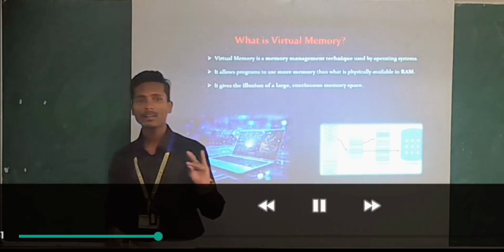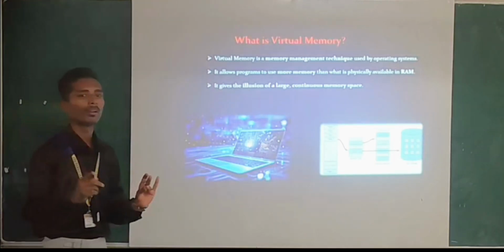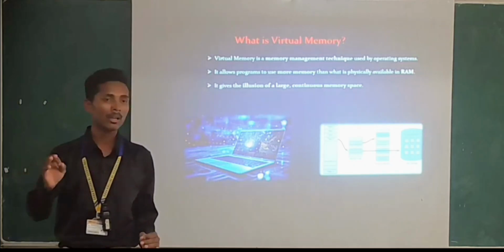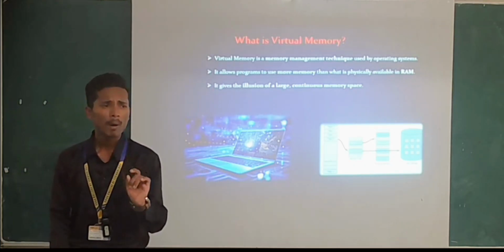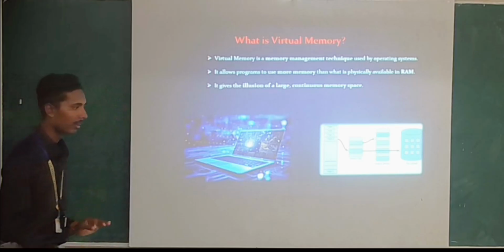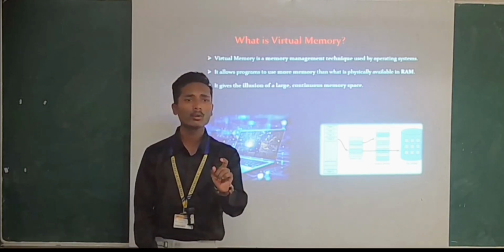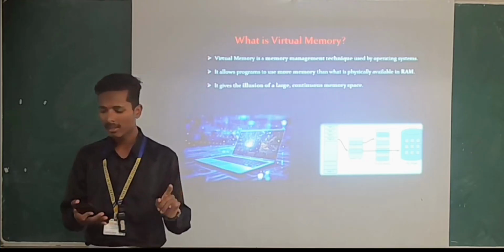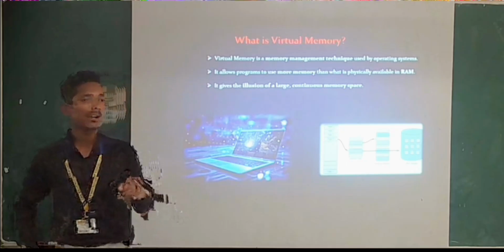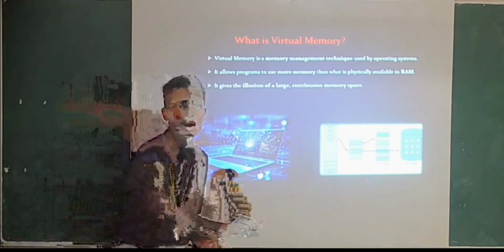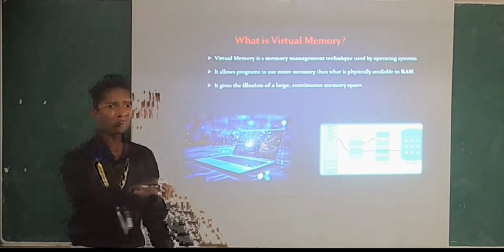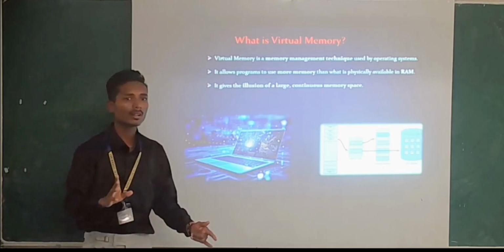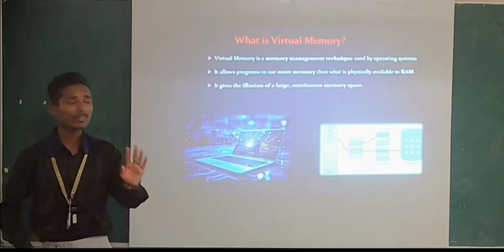RAM is temporary memory. You know why? I will give you the best example. RAM is primary memory. We always learn that RAM is primary memory, RAM is temporary memory and ROM is permanent memory. Why? If we go according to the physical structure, we can remove a RAM from a socket. That is a socket in the motherboard, right? We can remove that, so we can say it is a temporary memory. But in the software sense, that is not the reason. I will explain how it is temporary memory.